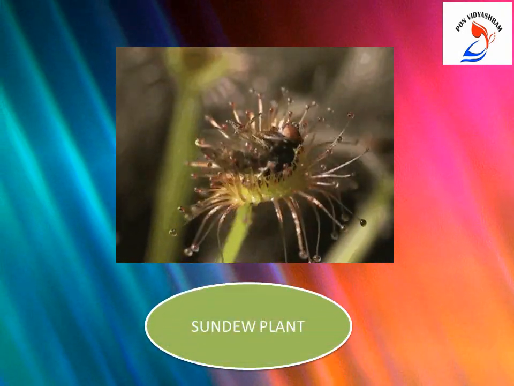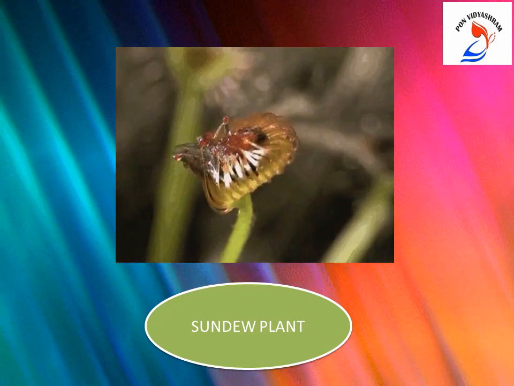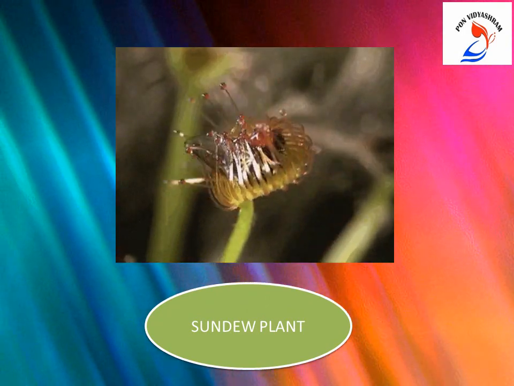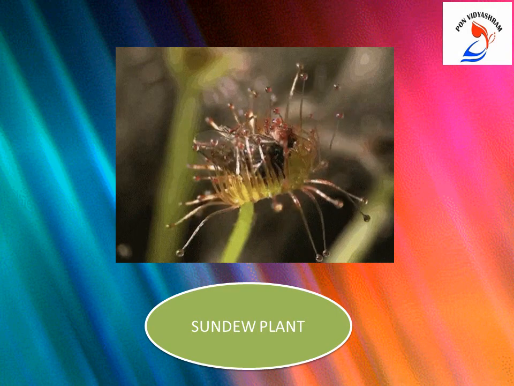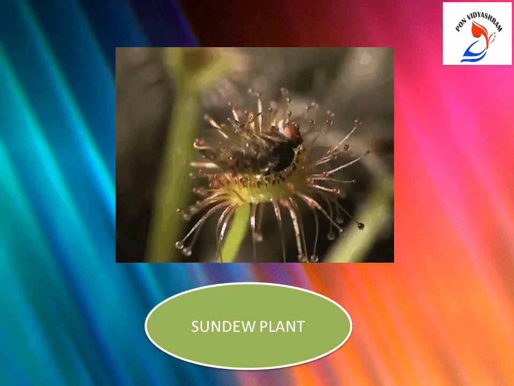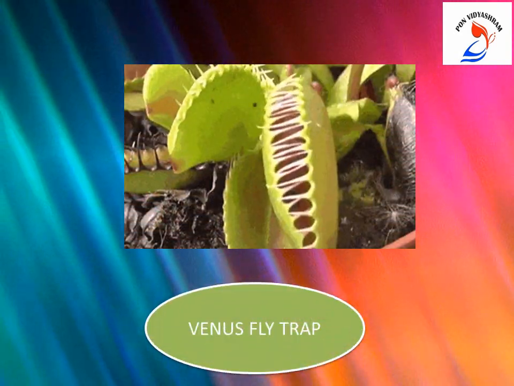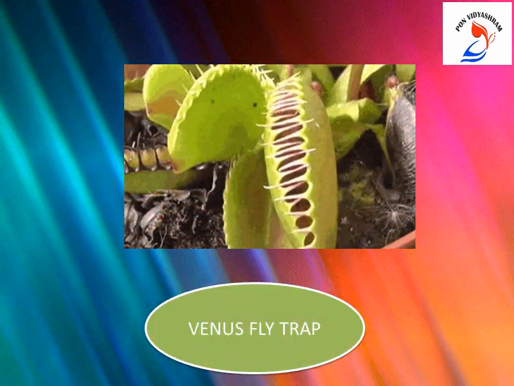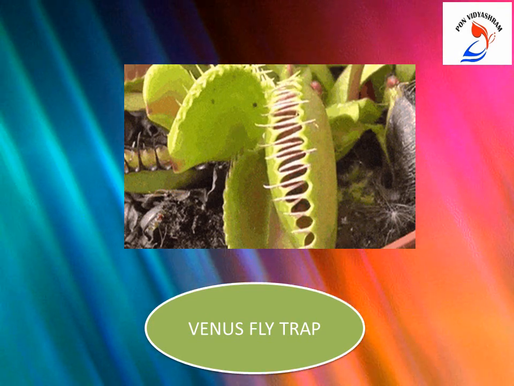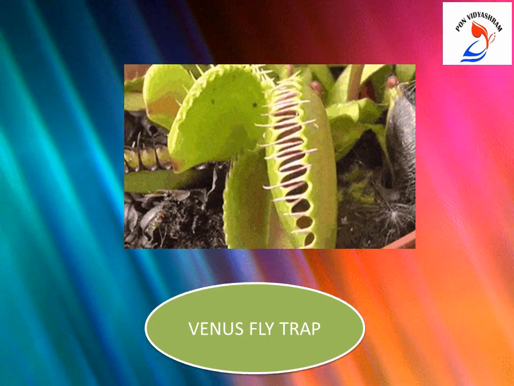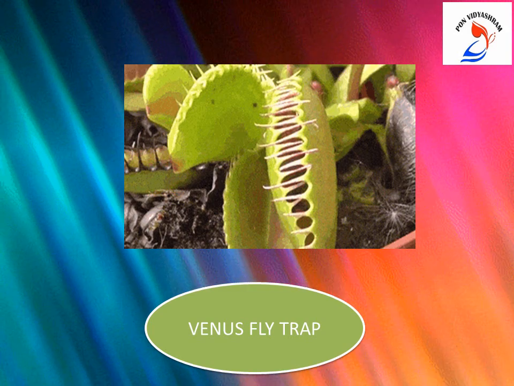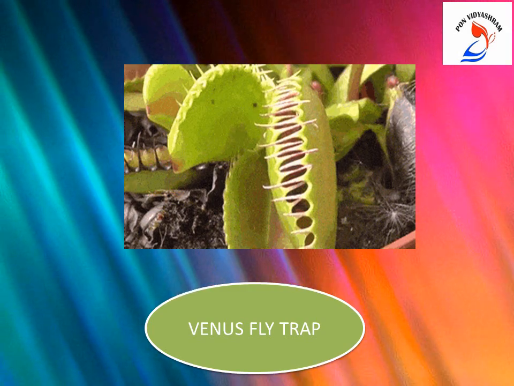This is a sundew plant. Sundew plants trap the prey in sticky hairs on their leaves. Once an insect comes in contact with the sticky hair, the plant traps the insect. This is a Venus flytrap. The Venus flytrap uses its modified leaves or pads that snap shut when an insect lands.